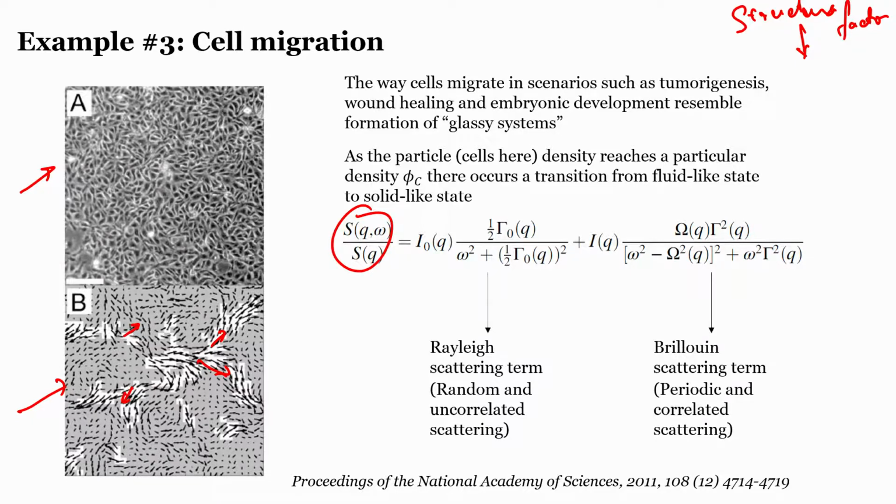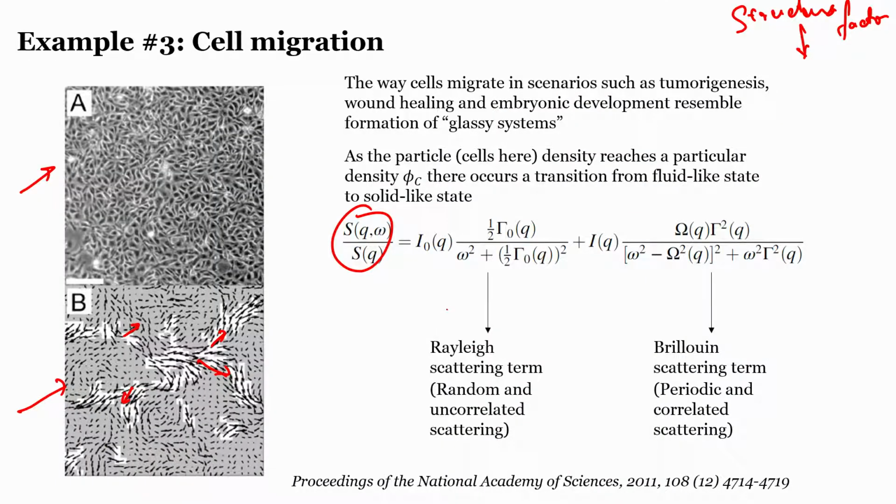So what I am trying to say is all these vectors are pointing in different directions. There is no correlation whatsoever between these vectors, and that is why it forms a kind of disordered system.